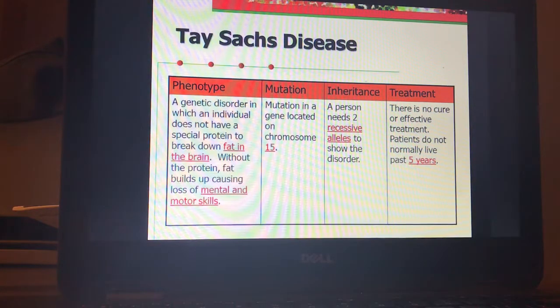Mutation in the gene is located on chromosome 15. A person needs 2 recessive alleles to show the disorder, and there is no cure or effective treatment. Patients don't normally live past 5 years of age.